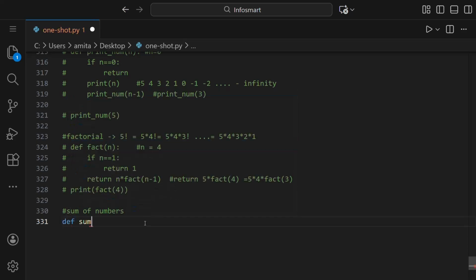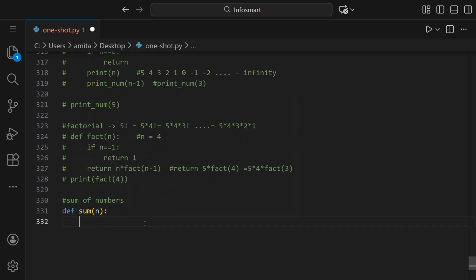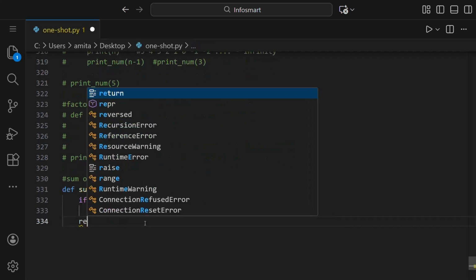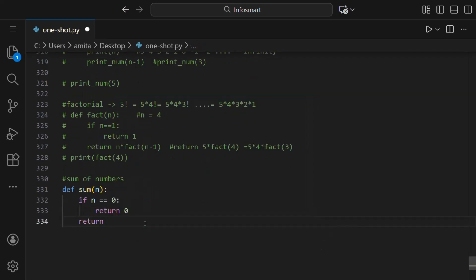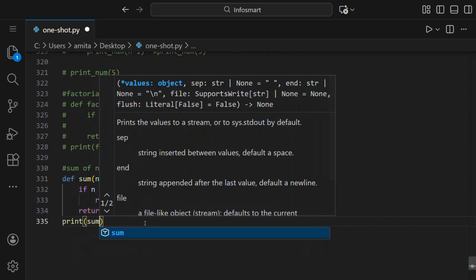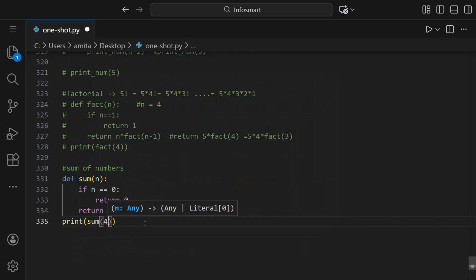So def sum, n is the parameter, colon. Then the base condition will be if n is equal to 0, then we return 0, and otherwise we return n plus sum of n minus 1. And we'll call this function, so print sum and let us say 4.